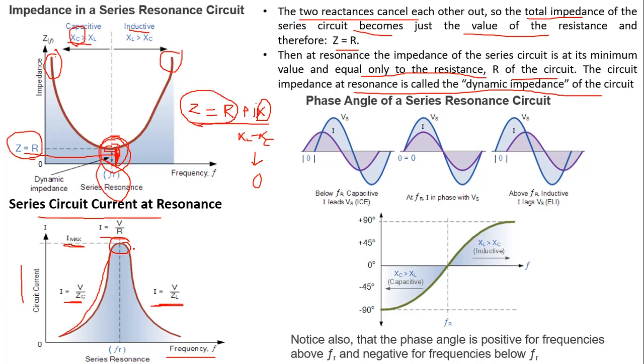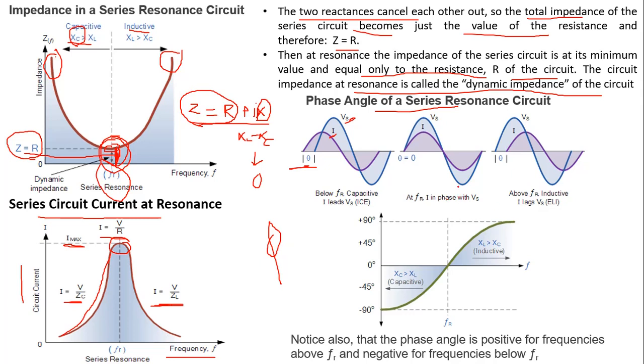Next we will discuss the phase angle of a series resonant circuit. We know that the phase angle is the angle between voltage and current in a circuit, right? We denote it by phi. Here it is denoted as theta. Both are the same. It denotes the phase angle between voltage and current. Now apply the same here.